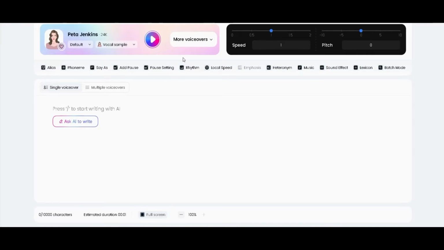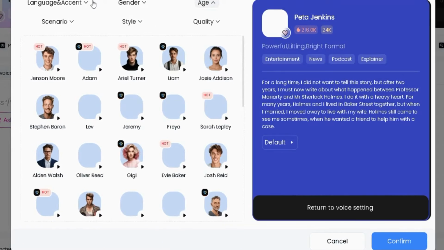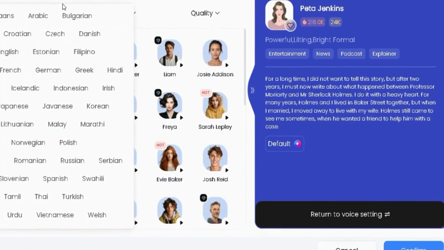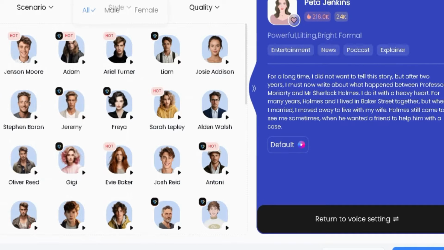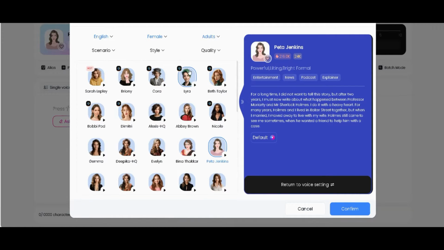We have to choose a quality voiceover, so click on this small icon to explore more voices. You can see a lot of voices from different languages and accents. First, we need to choose a language. I'm going to select the English language, and for the gender section, I will choose female. As you can see, there are so many female American AI voices. You can select male if you like. And when it comes to age, I will go for adult.